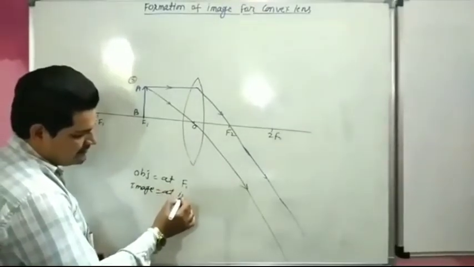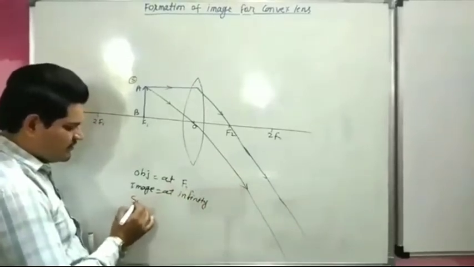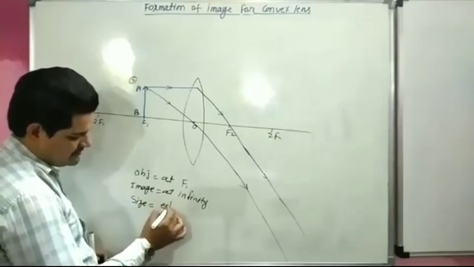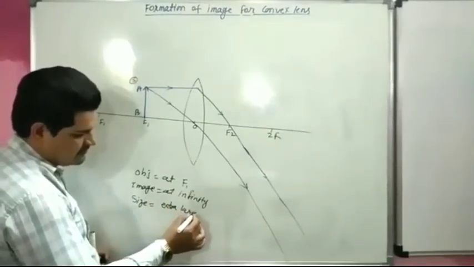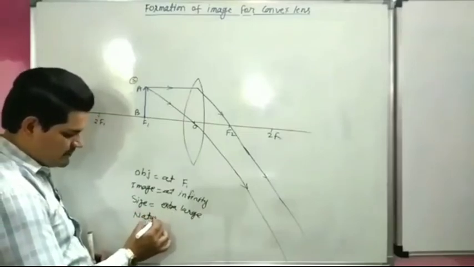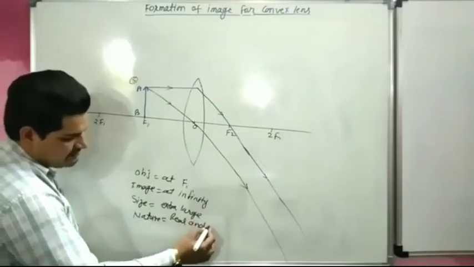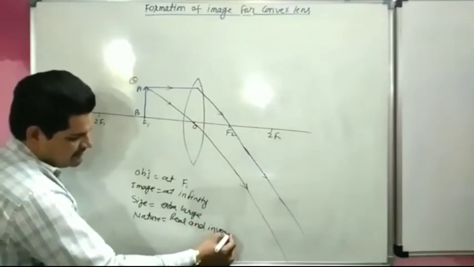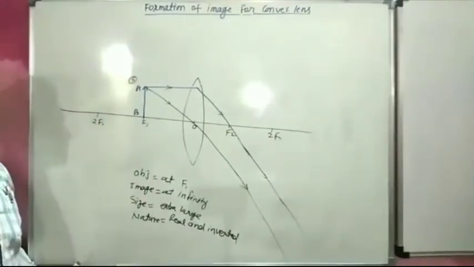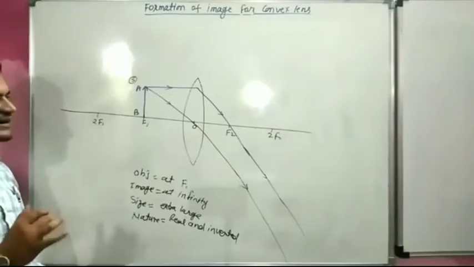So image forms at infinity. Size very large, we can say extra large, or we can say enlarged. Nature again real and inverted. So this is the fifth case for convex lens of image formation. Now we will start our last case.